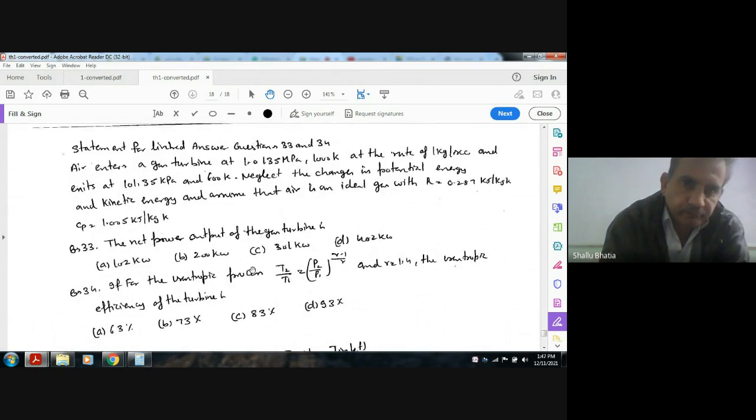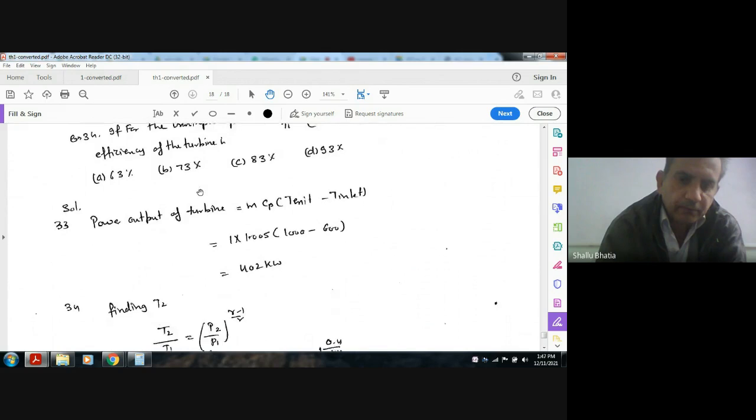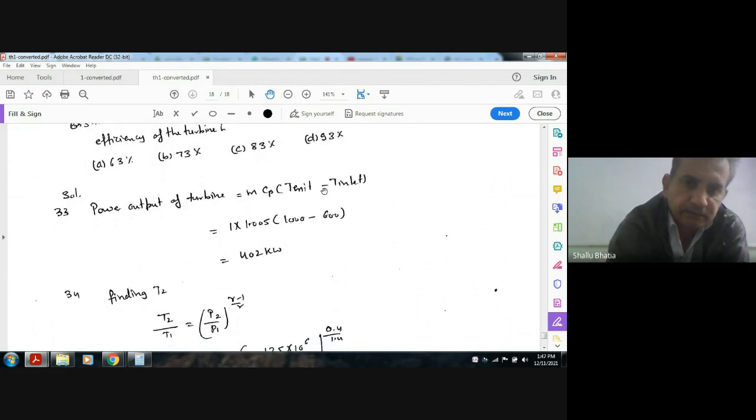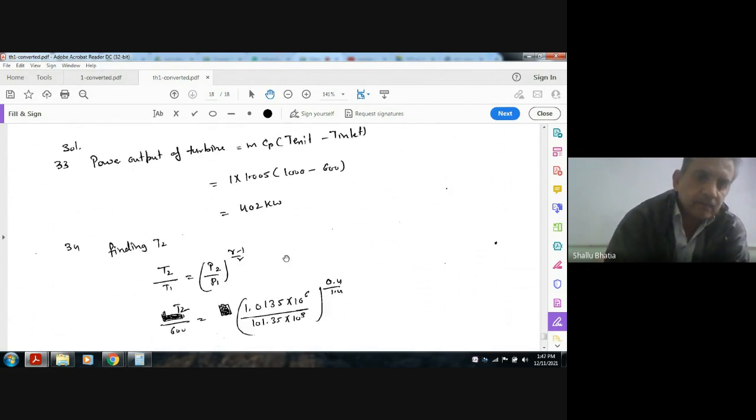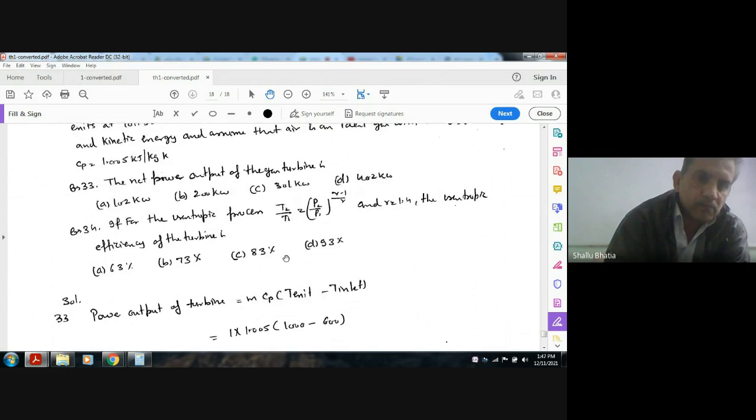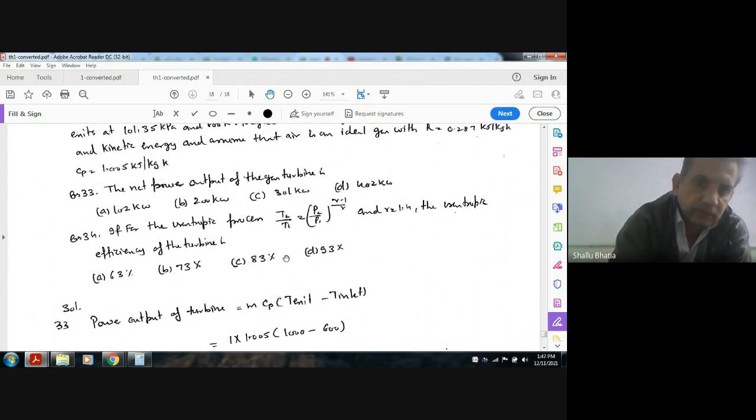So the condition at entry is this, mass this, and at exit is this. From this we can get power of turbine, m Cp times the change in temperature. M is 1 and Cp is 1.005, and T exit and T inlet are given. So it is a total of 402. So the first answer is 402.